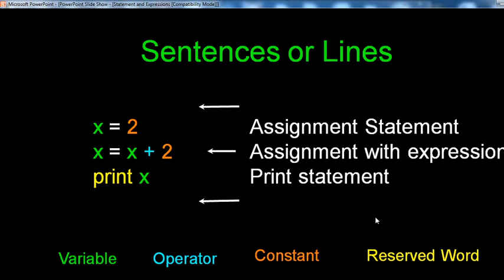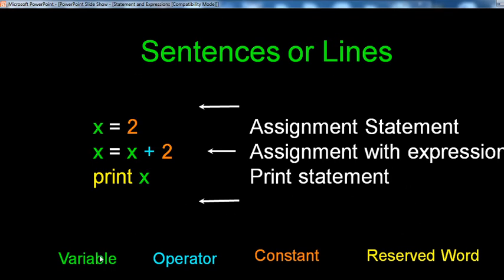Next, sentences or lines. What types of sentences and lines are available? See here, x equal to 2. That means x is assigned the value 2, that is the assignment operator. Then x equal to x plus 2 is an assignment with an expression. Here x plus 2 is called the expression. And finally, print x is called a print statement.